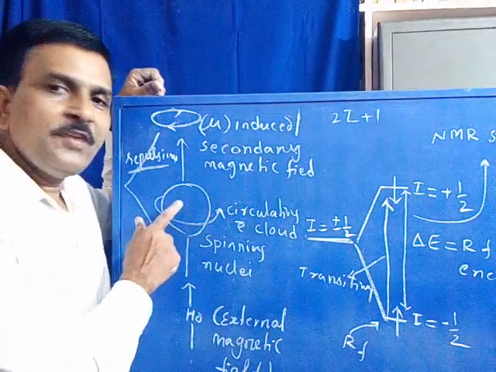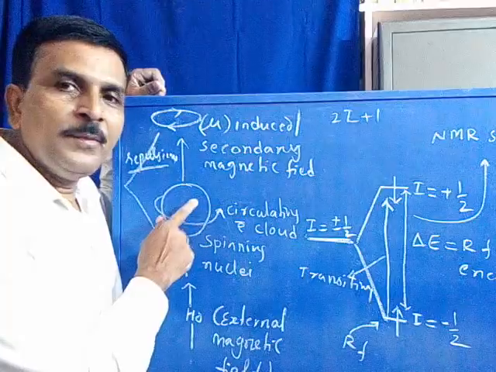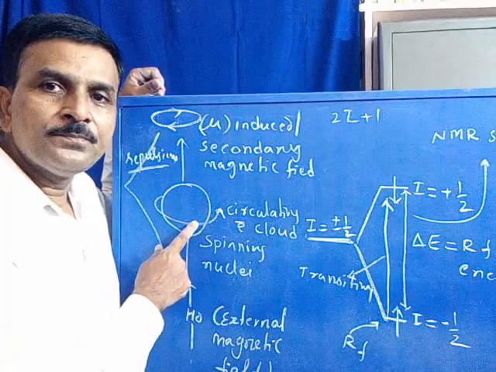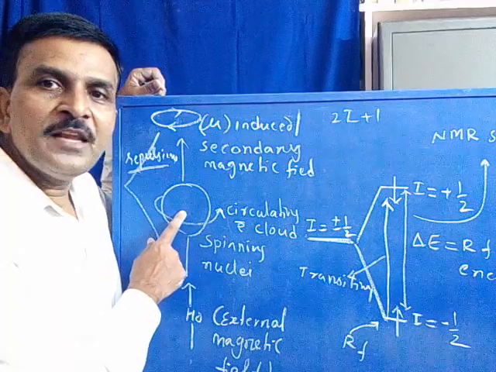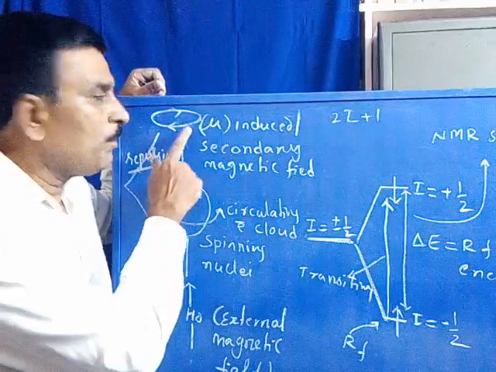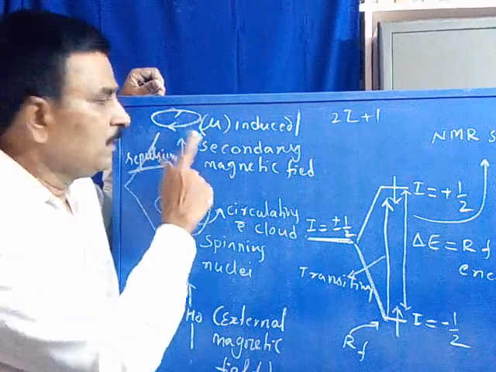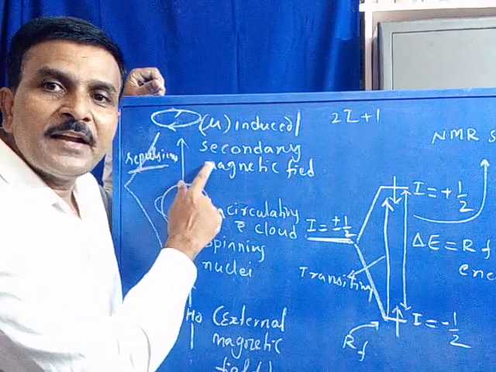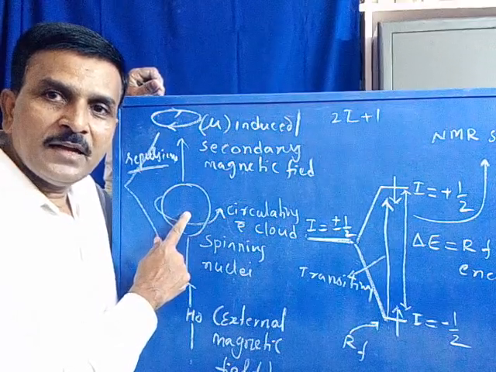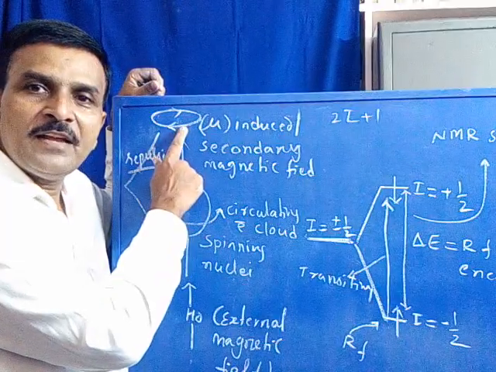Now, imagine this nuclei is spin inactive, that is, the net spin is 0. When the net spin is 0, there is no possibility of generating an induced or secondary magnetic field. Only a nuclei that spins around its vertical axis is able to produce this magnetic field.